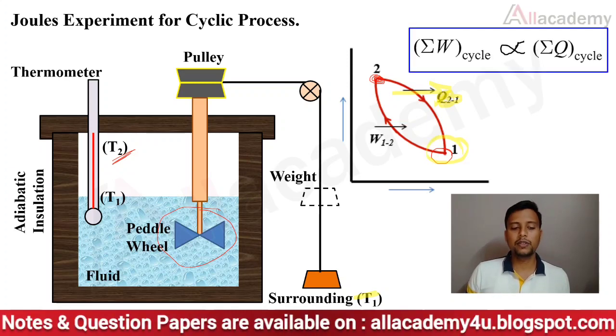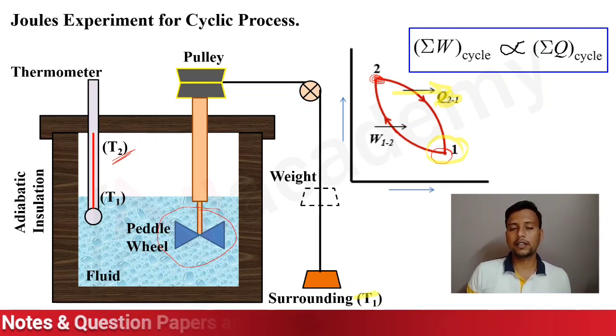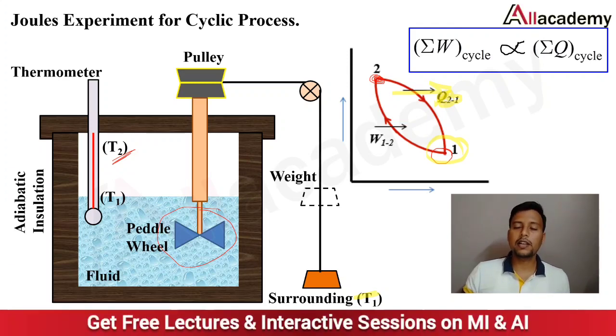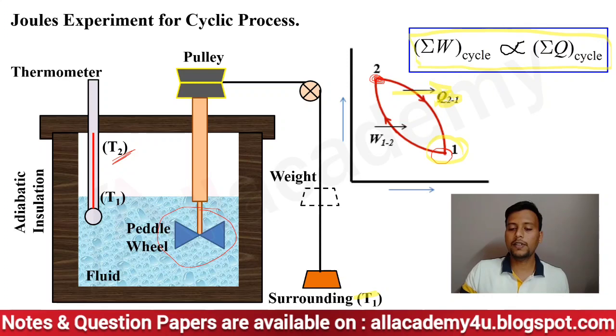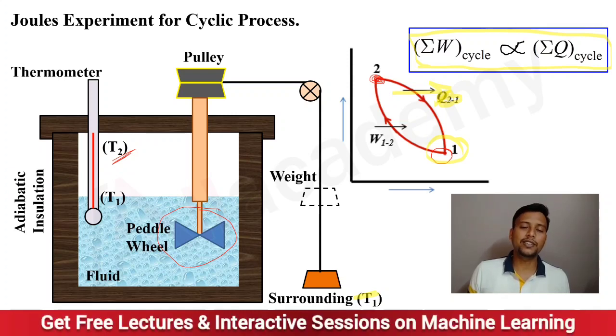Now this is how Joule concluded his experiment: the summation of work done in a cycle is directly proportional to the summation of heat interaction in the cycle. So he concluded with an equation, that the summation of work done in a cycle is directly proportional to the summation of heat interaction in the cycle.